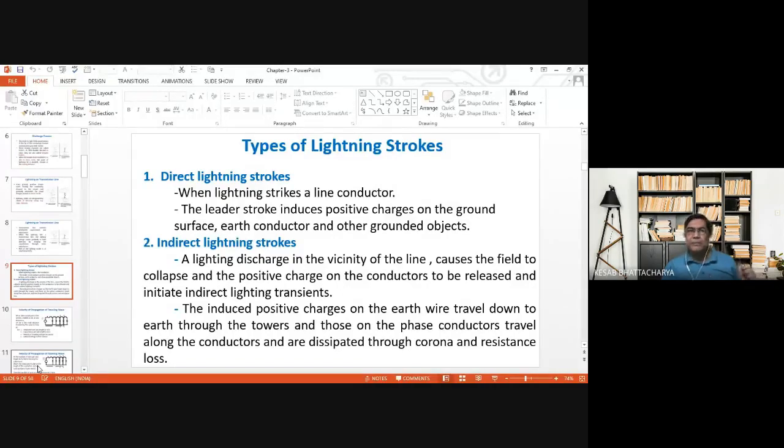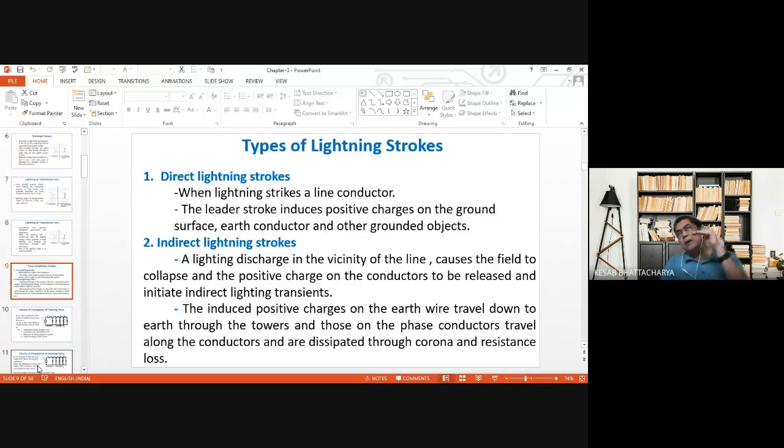How does it happen? One example of indirect lightning is the discharge between two clouds. But more severe is when there is a cloud in the upper atmosphere.